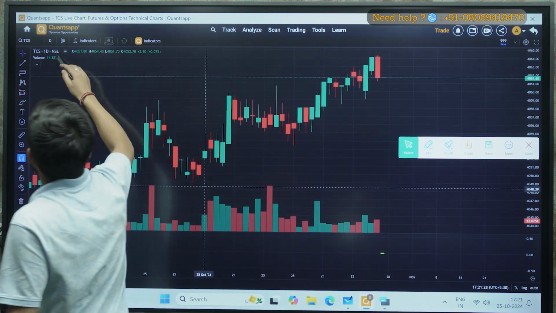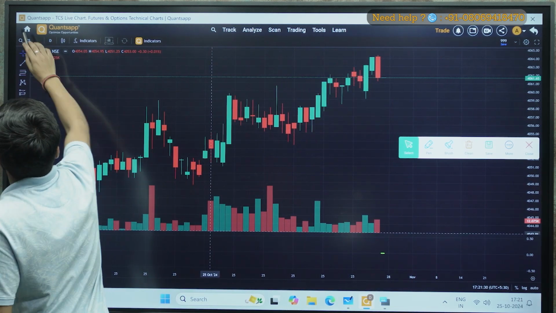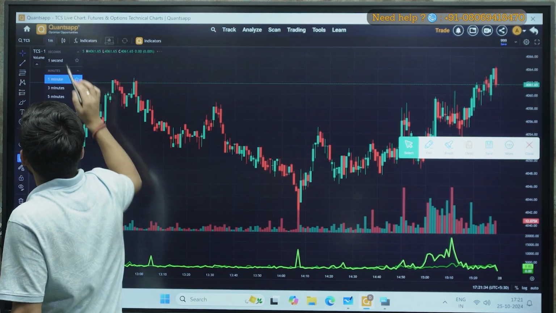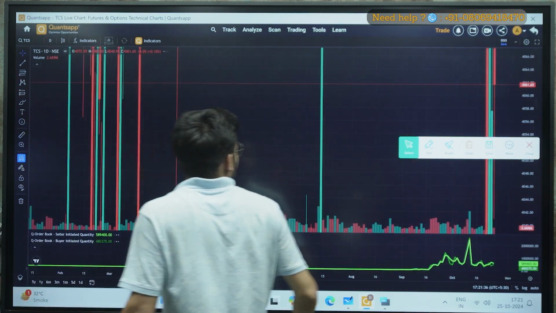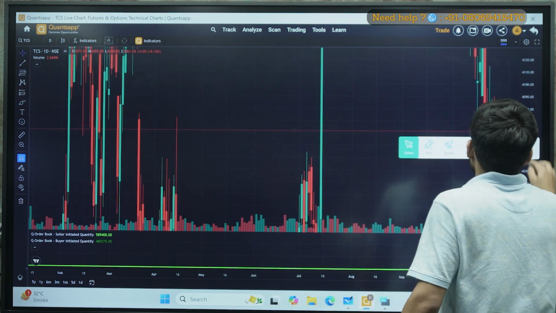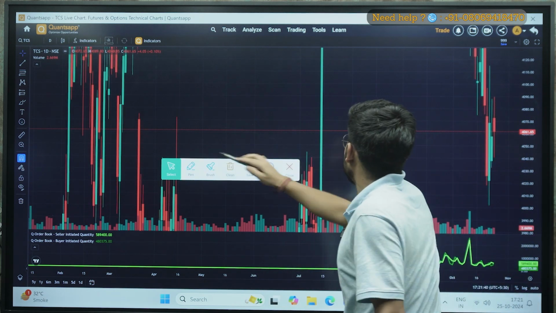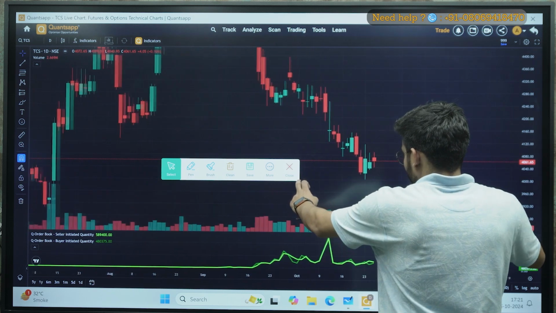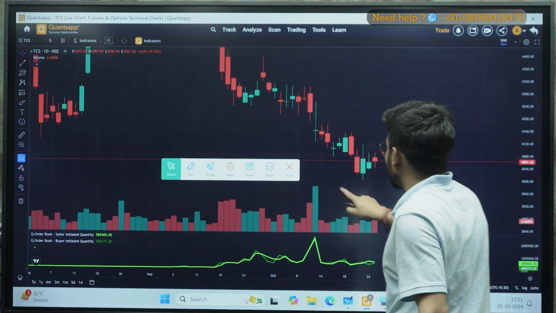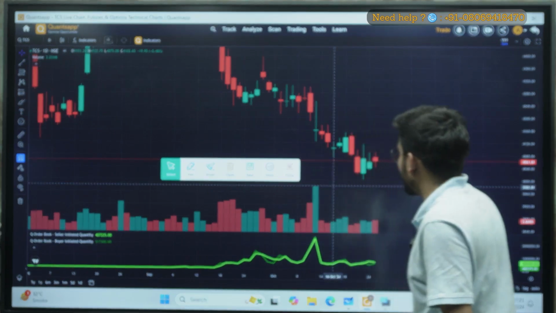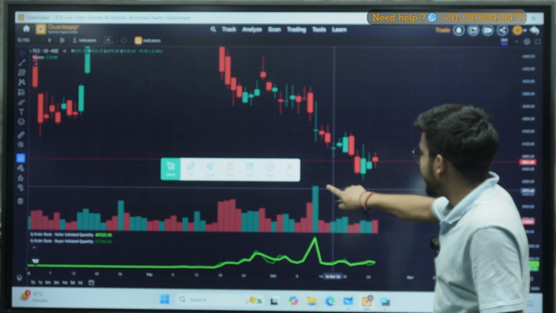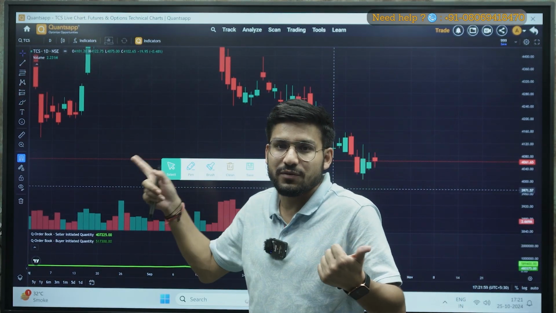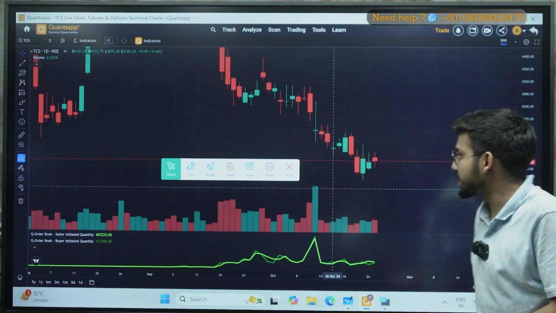Let me reload the chart once. So you can see the time frame of 1 day here. The time frame of 1 day I have selected, right? And from the 15th of October, I got to know it was going from weak to progressive, right? Then I can make my entry on the 16th of October.